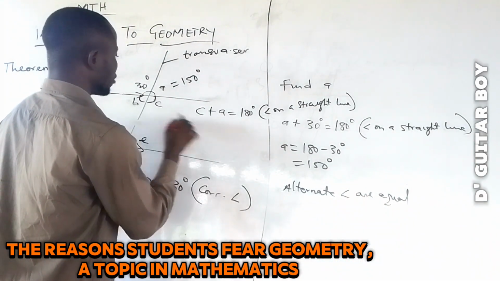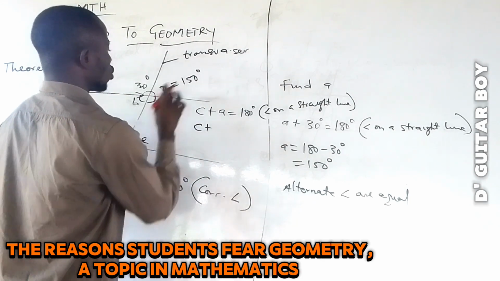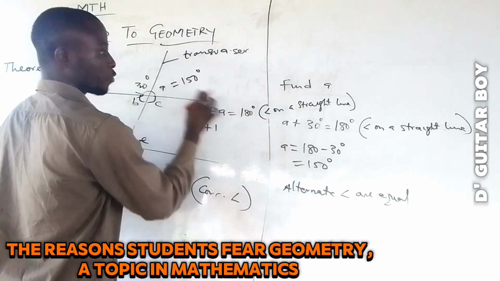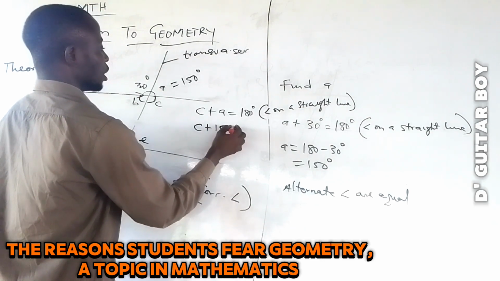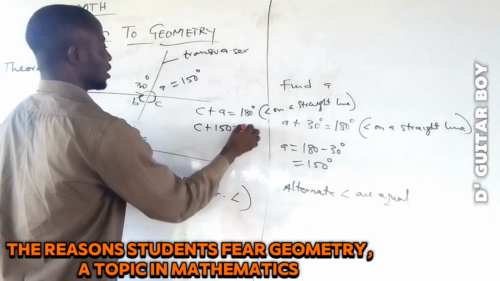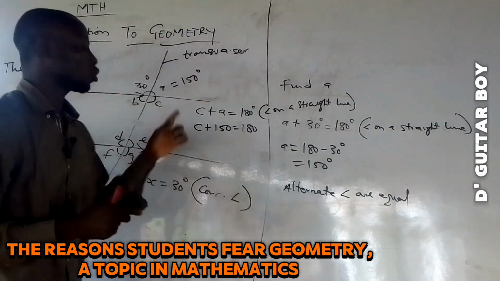C is what we are looking for. We want to calculate C. So I will now say C plus A, which is 150. We already have A from the first calculation. 150 equal to 180, because this plus this, from the theorem, is equal to 180.